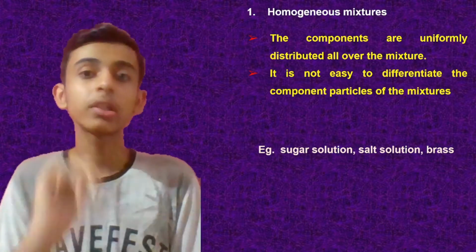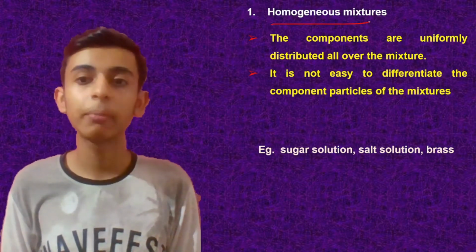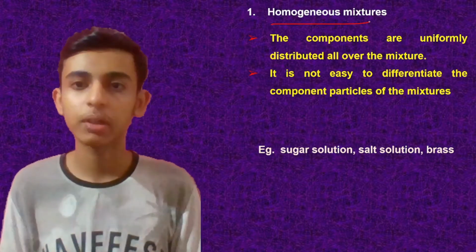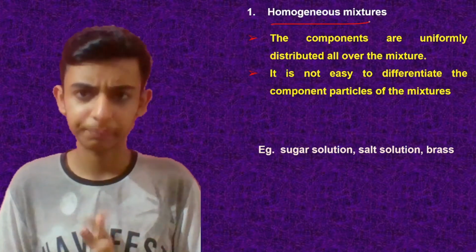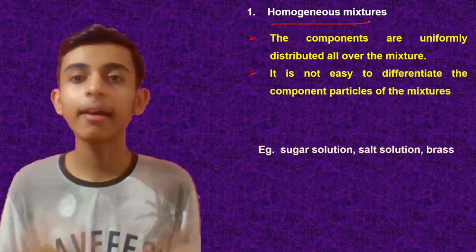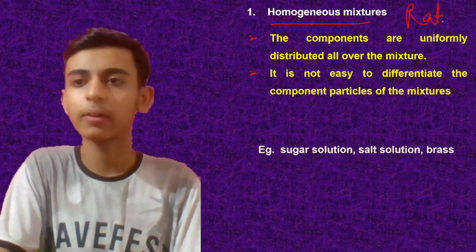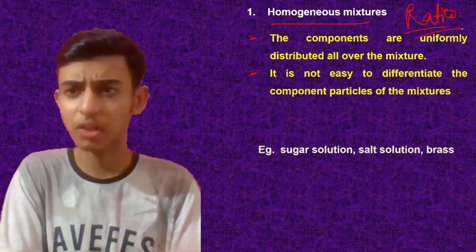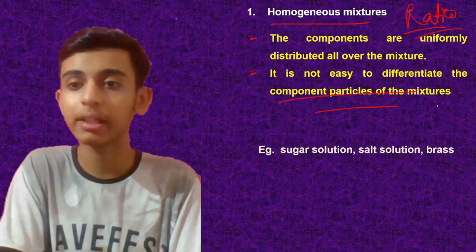Now homogeneous mixtures mean that the components are uniformly distributed all over the mixture. The different components which constitute the mixture are uniformly distributed, in an equal ratio, and it is not easy to differentiate the component particles of the mixture.